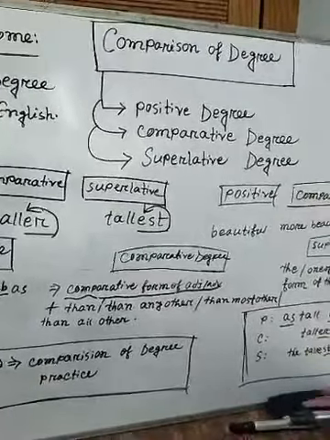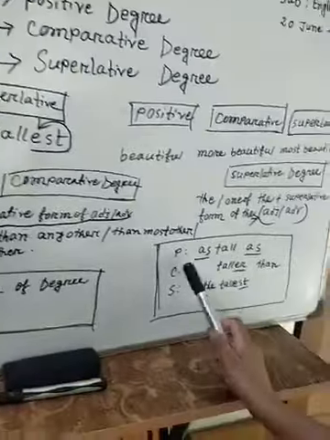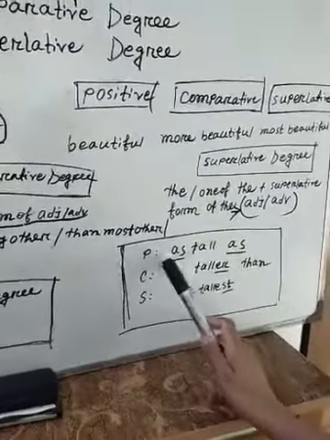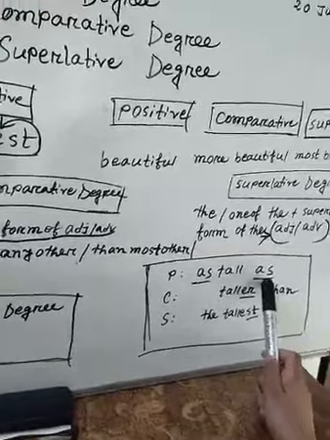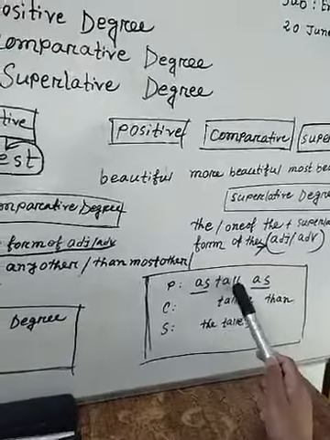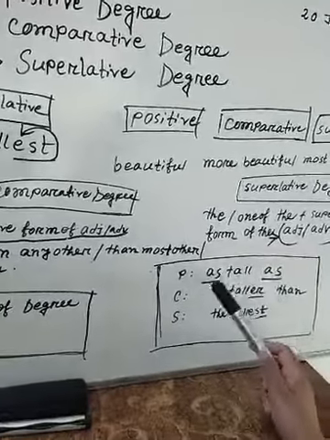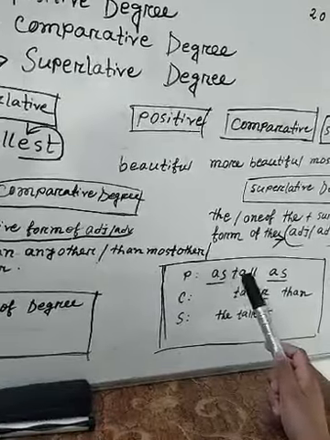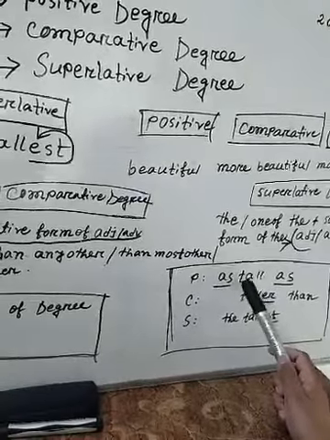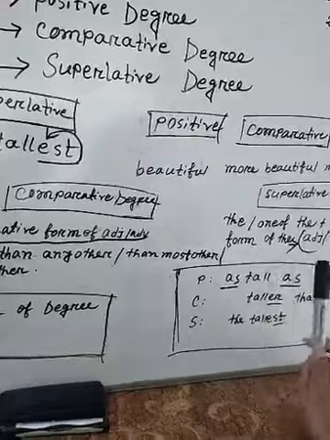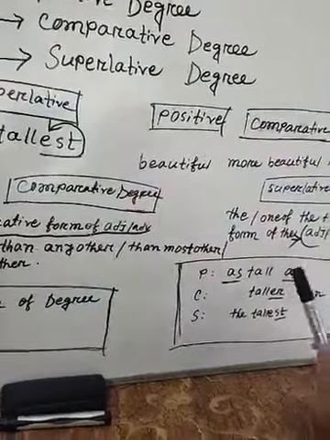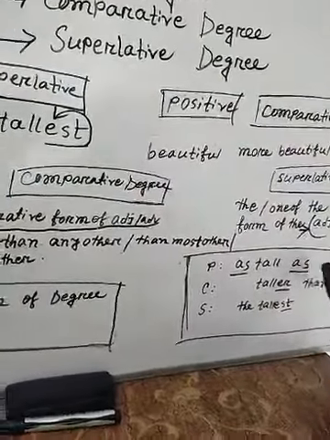So here is an example. We see positive degree, "as tall as". If I get "tall" in positive degree, then obviously before the adjective we use "as", and after the adjective we must use "as".